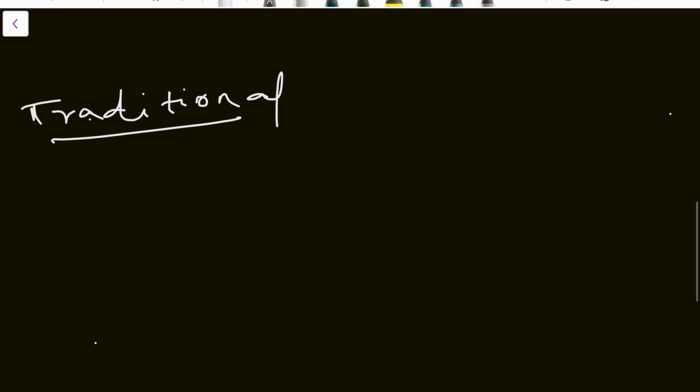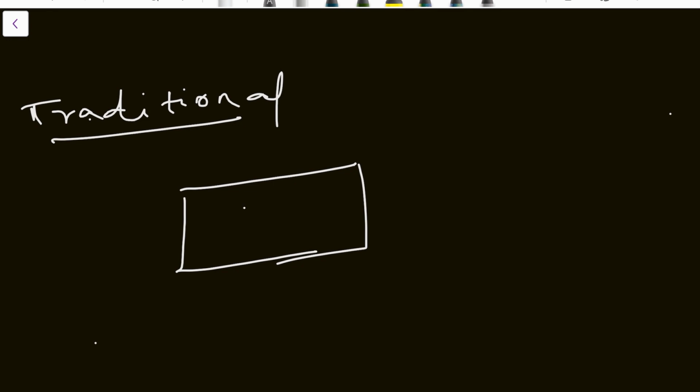So don't judge me on this handwriting, it will improve day by day. What is the traditional coding method? We will write a code, and we'll be giving the input and getting the output. This is the traditional coding method.